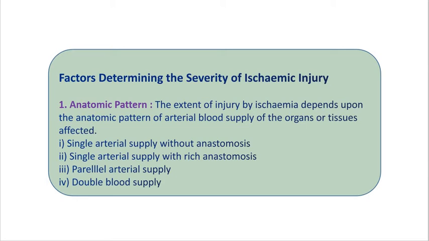Now here the third type is partial arterial supply. Here the blood supply to some organs and tissues is such that the viability of the tissue is maintained by an alternative blood supply in case of occlusion of one. That is, the blood supply to some organs and tissues is such that the vitality of the tissue is maintained by means of the alternative blood supply.